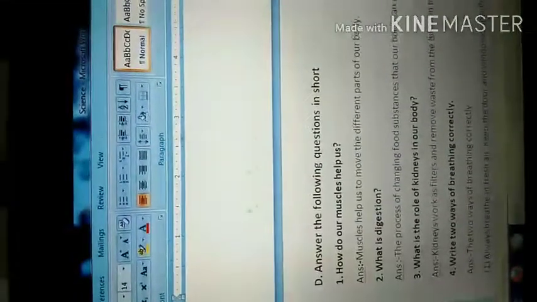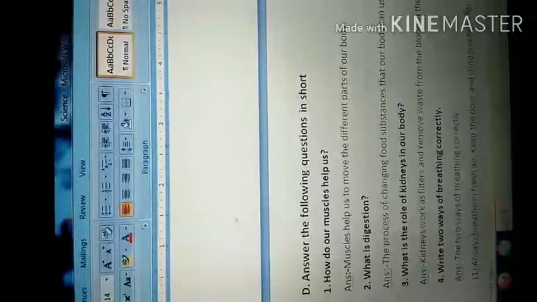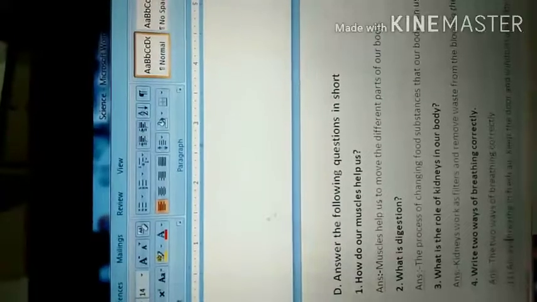What is the first question? How do our muscles help us? Muscles help us to move the different parts of our body. Okay, have you written?